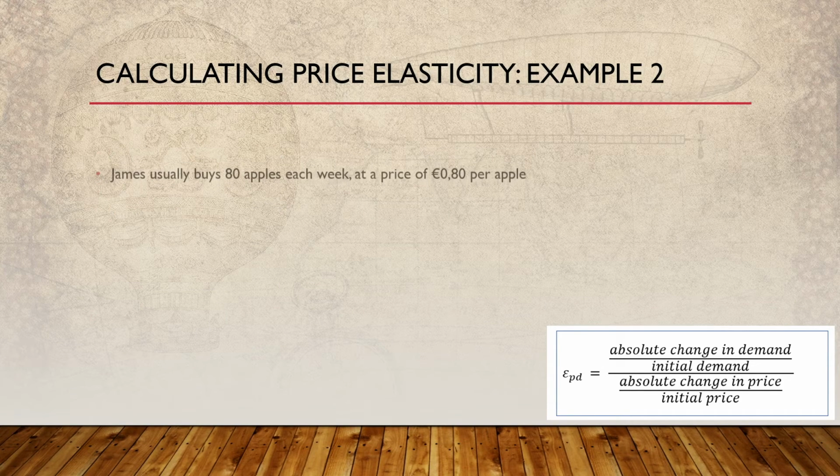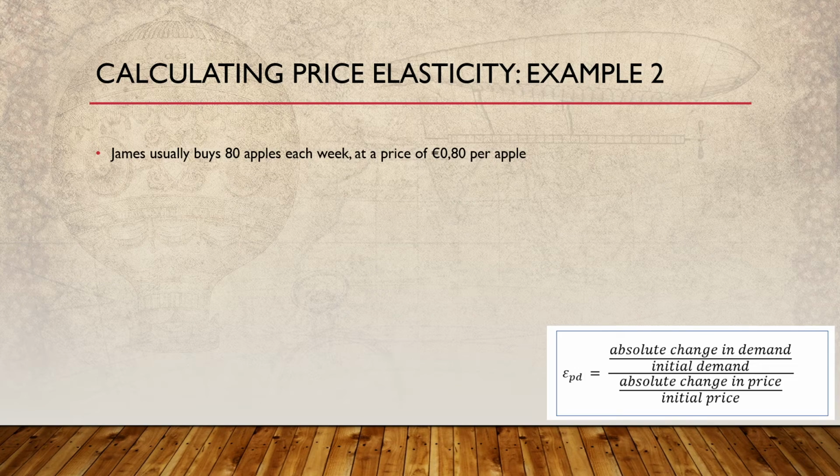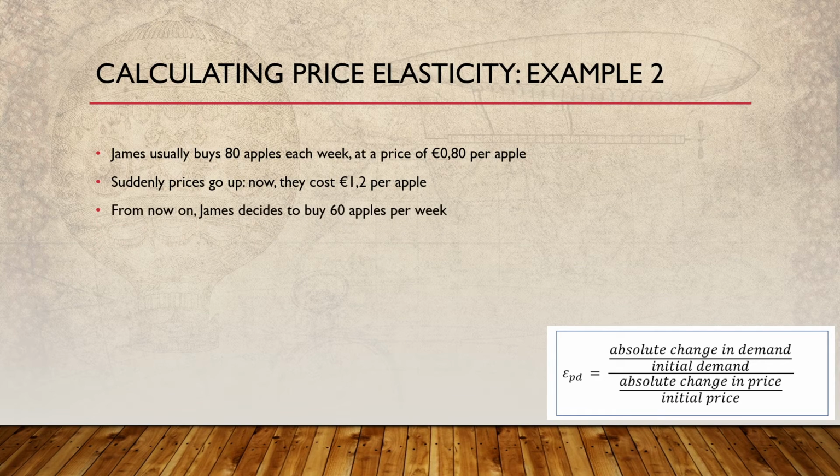Now, we have James as well. So, same thing. He also buys 80 apples each week at the same price. Also, in his case, prices will go up. But James keeps on buying 60 apples per week, while Brock buys way less apples because of the budget, right? Because of the budget difference.